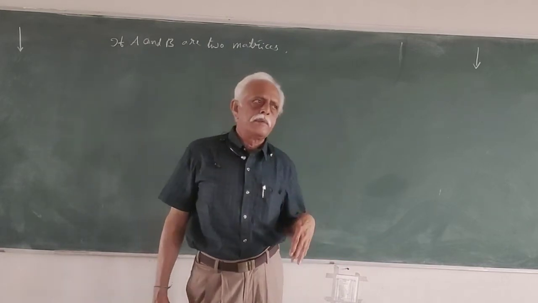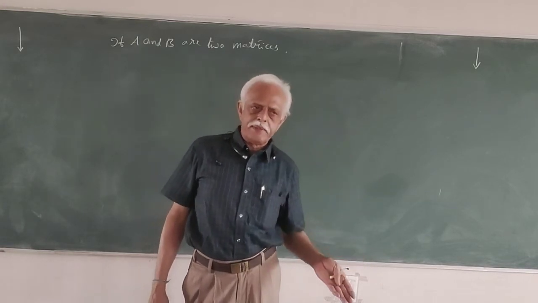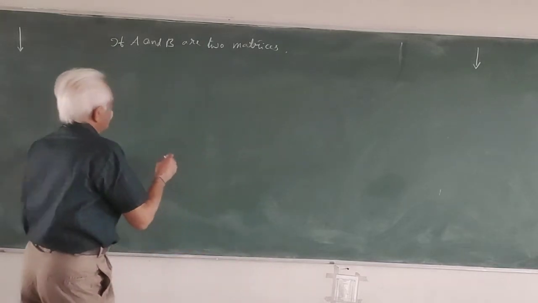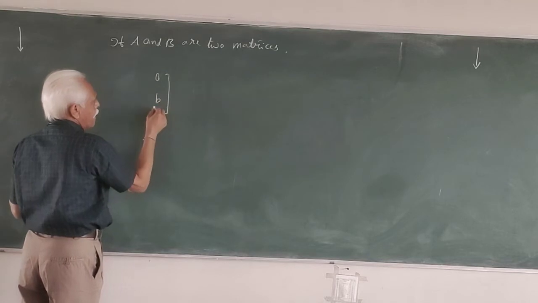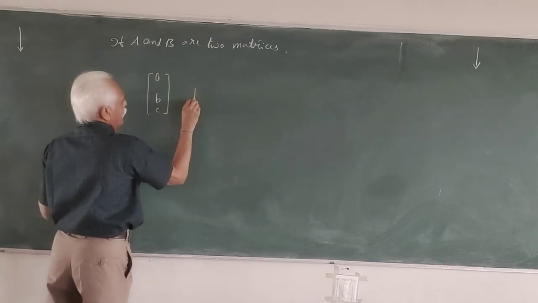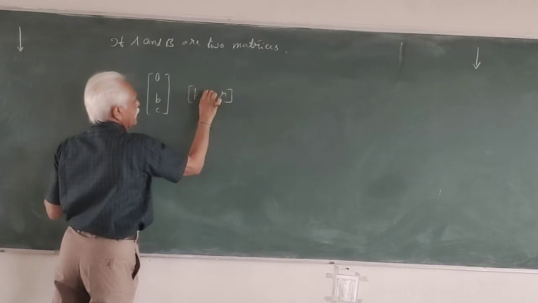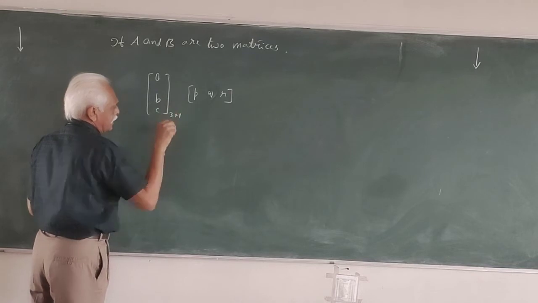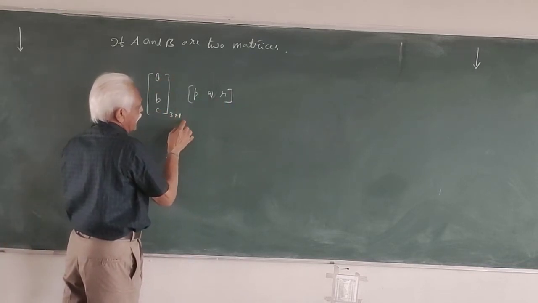Not only that one, if we have a row matrix and a column matrix, like this one. Suppose ABC and PQR. This is a column matrix of order 3 by 1.